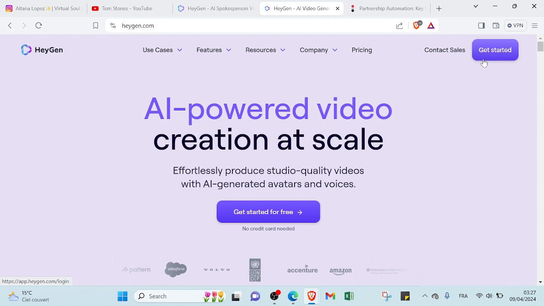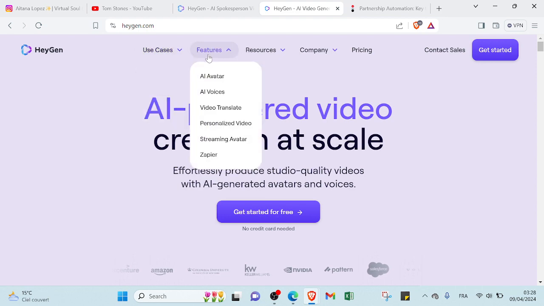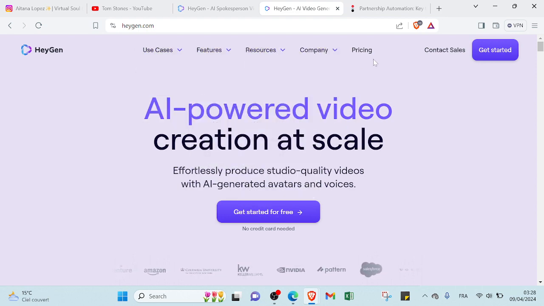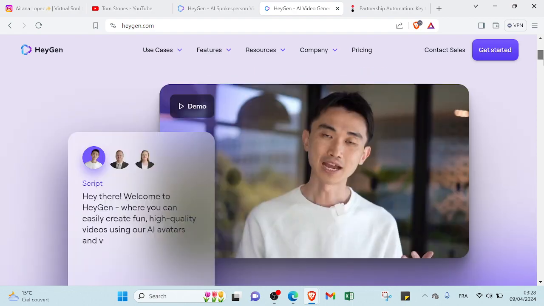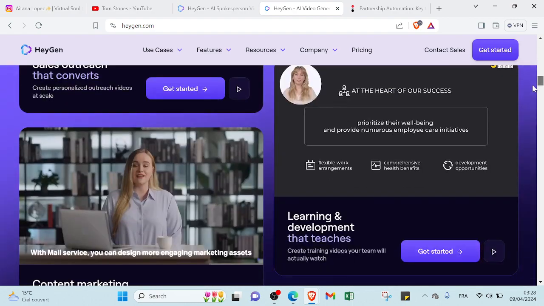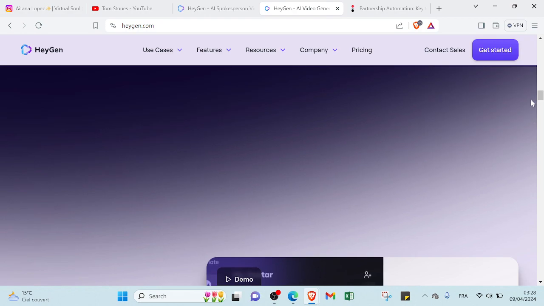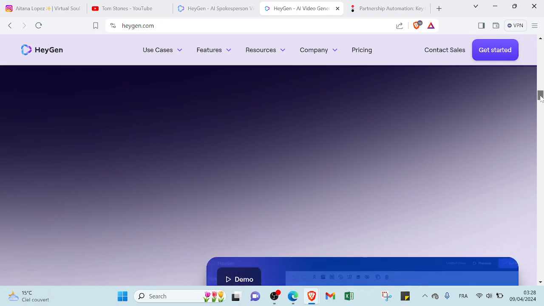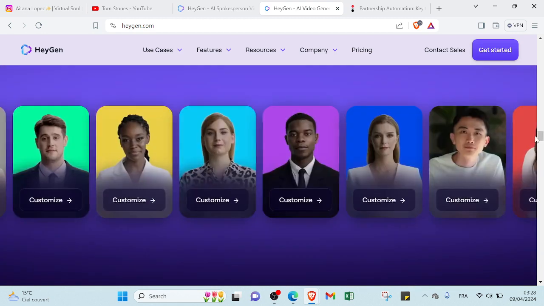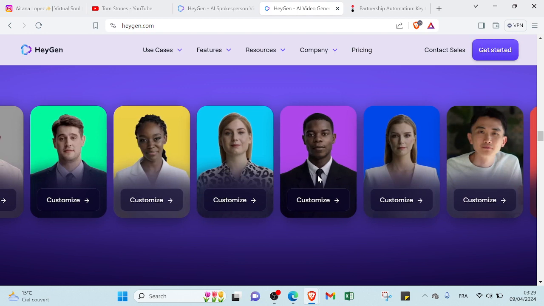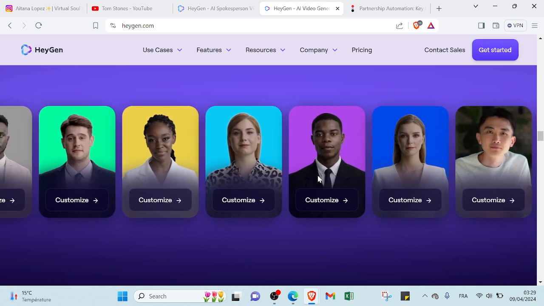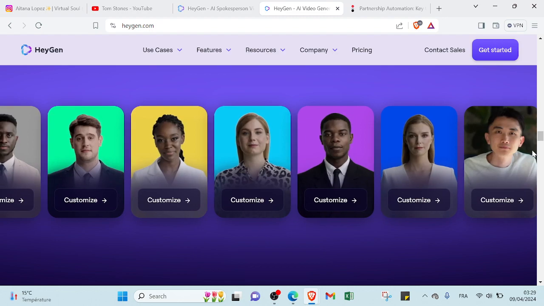if you want to sign up. Here we have a lot of options: use cases, features, resources, company, pricing. So you can read over here to understand more or to get more information about the website. And if we scroll down over here, you'll find a lot of videos with AI characters. And here we have also AI avatars. So this is an AI character that you can choose. You can choose one of them and then you will start with it as an AI influencer,